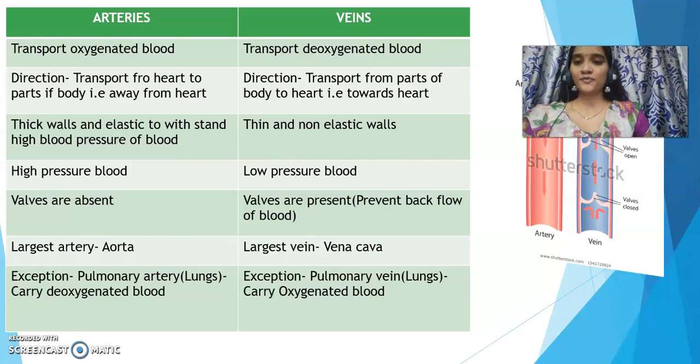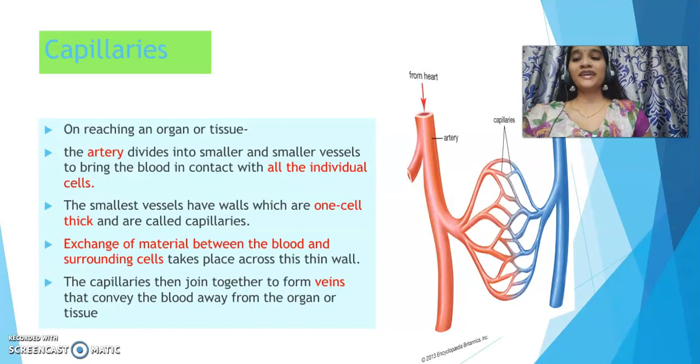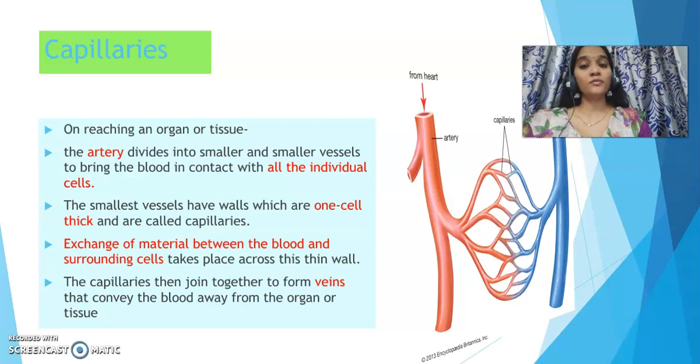Coming to the third type of blood vessels, which is capillaries. Now what are capillaries? Arteries are little big blood vessels. Now if arteries have to reach each and every cell, they have to narrow so that they can reach each and every cell of the body.